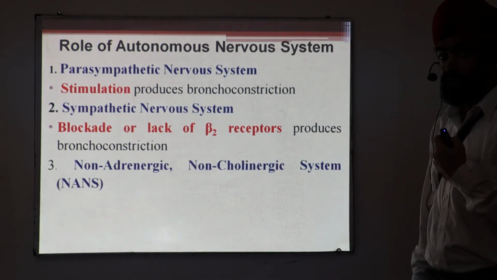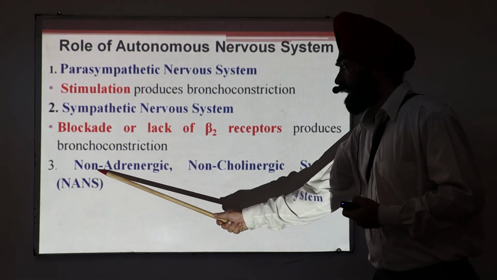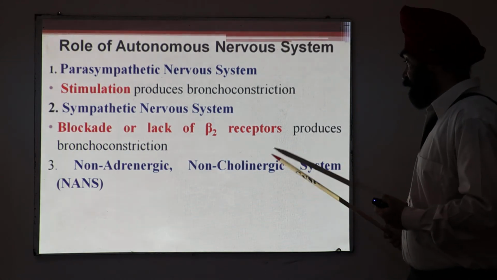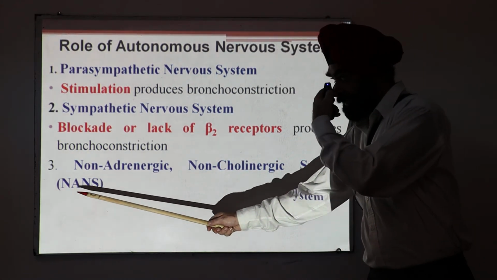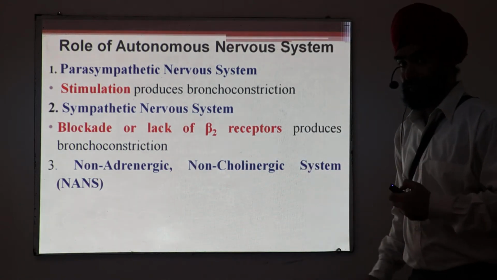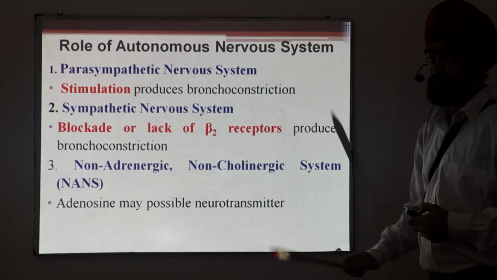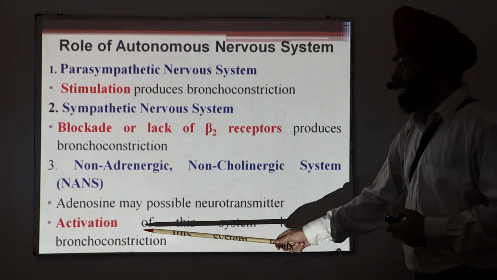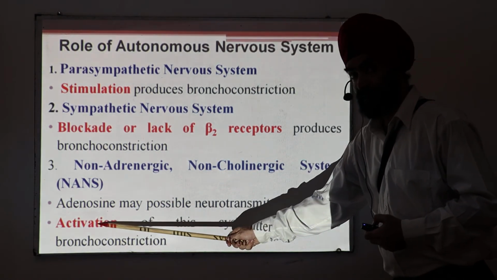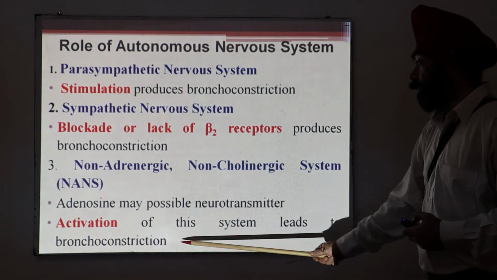Then there is another system which is called the non-adrenergic, non-cholinergic system. In short, it is called NANC. And it is said there is an involvement of adenosine. This system is activated, and activation leads to the bronchoconstriction.